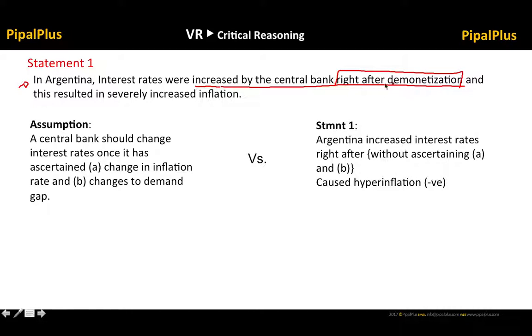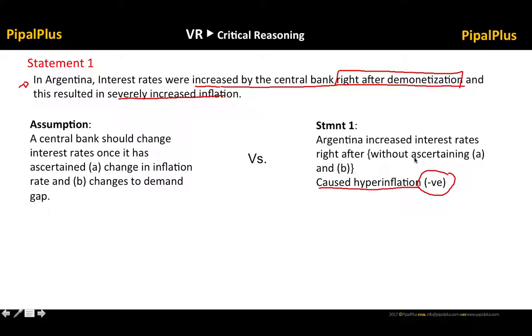So right after demonetization, Argentinian central bank, they did increase the interest rates, and what happened? It resulted in increased inflation. So I've broken down this statement here, right? So Argentina increased interest rates right after the demonetization and without ascertaining the A and the B, right? And what did it result in? It resulted in hyperinflation, which is obviously a negative outcome, right?